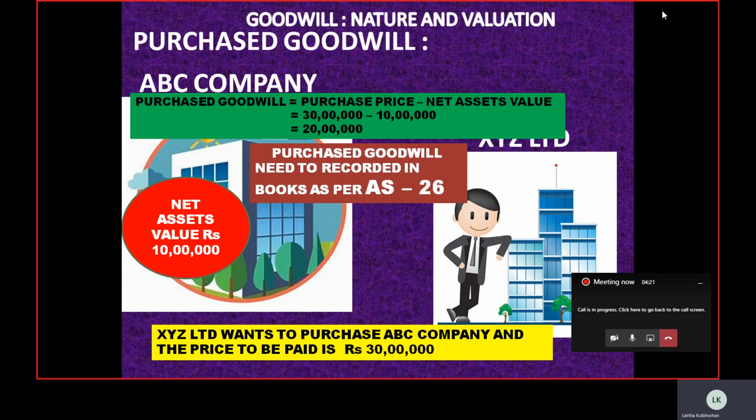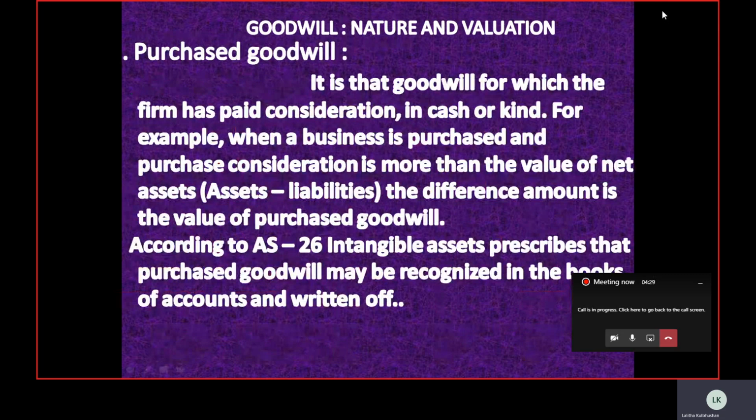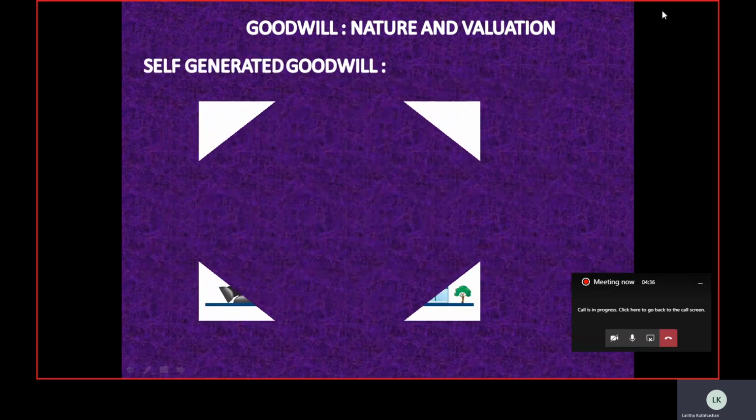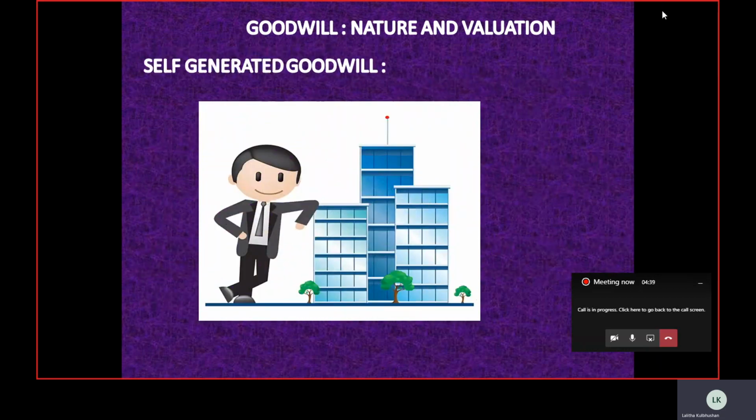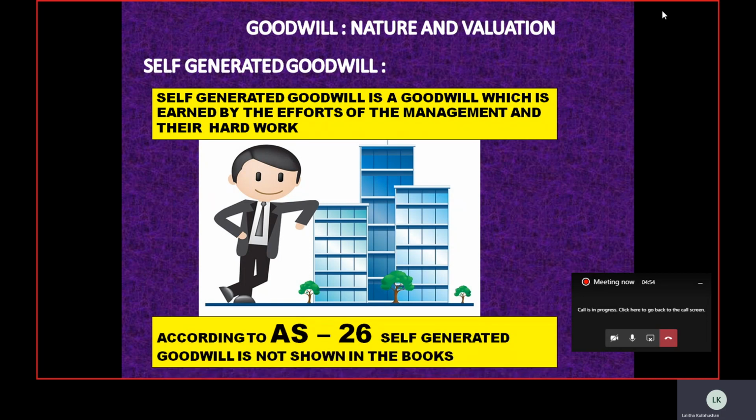Now we are going to discuss the second category of goodwill, which we call self-generated goodwill. The meaning of purchased goodwill we have already discussed. Self-generated goodwill basically means goodwill which is generated by the firm based upon its hard work or its efforts. The goodwill which it has created is what we call self-generated goodwill. It is earned by the efforts of the management and by their hard work.